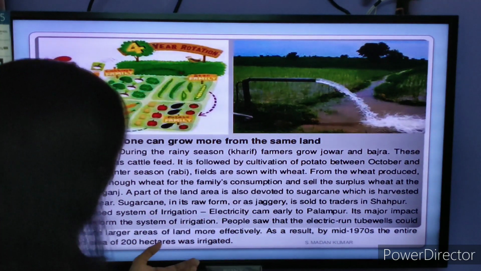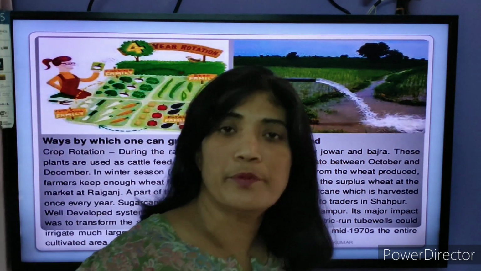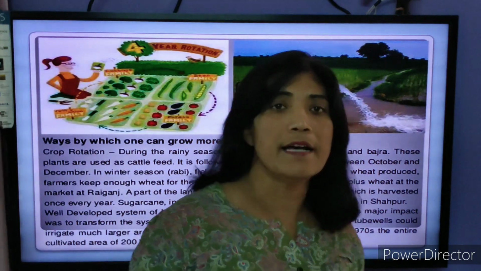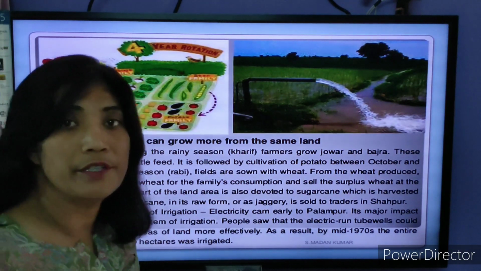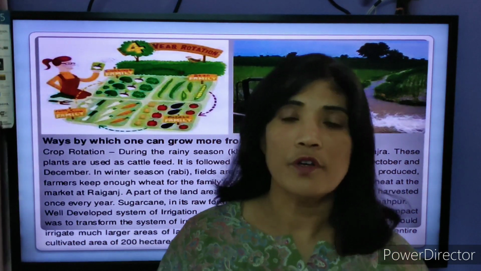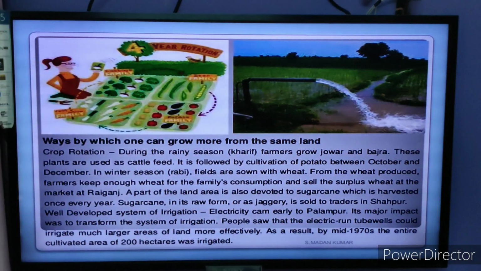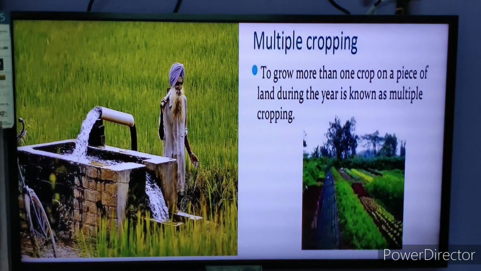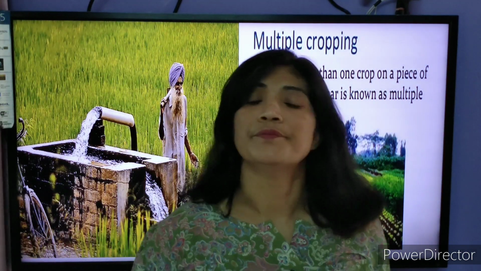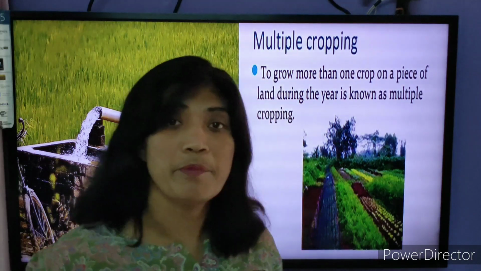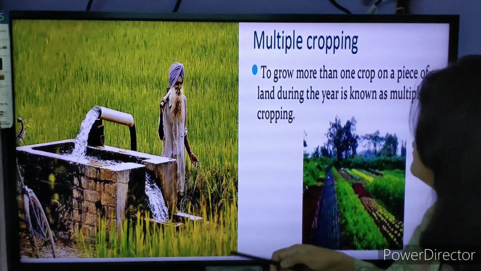We have already seen that electric run tube wells have provided better production in the country, and that 200 hectares of land was irrigated by the village Palampur with the help of electric run tube wells. So students, after crop rotation, another important method to increase the production on the same piece of land is having better irrigation facilities available.